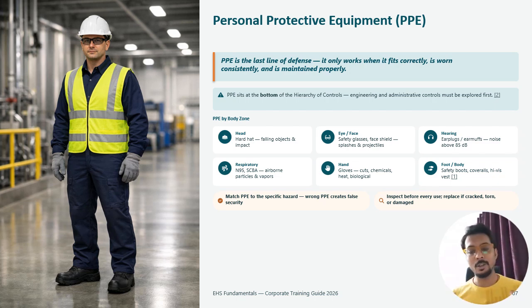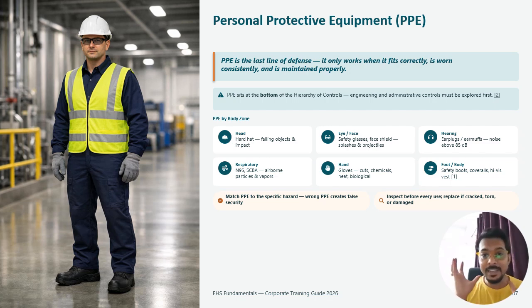So PPE is not something we choose randomly. It should be related to the work I am doing, and based on that, what PPE should I follow, and am I following it properly or not. We need to check that. You can consider PPE zone by body part, so you can follow it that way.